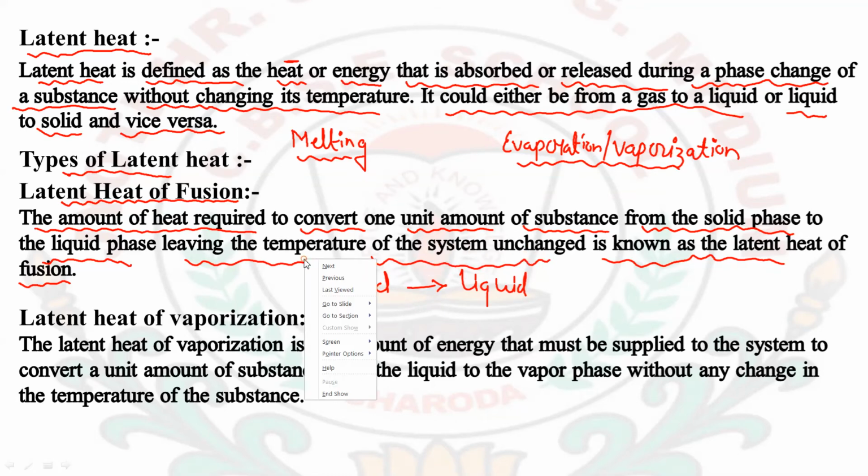For example, I am giving you an example of the changing of ice. It will make things more clear. Let's say I have taken ice. When the ice was in the freezer, let's say its temperature was -2 degrees Celsius.